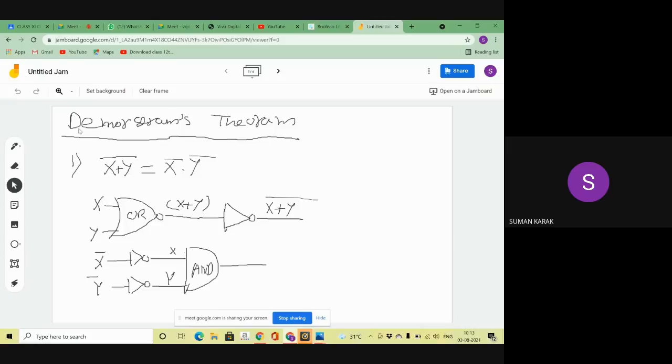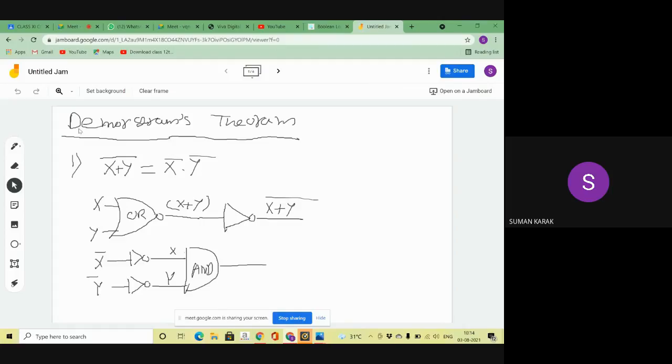Like the associative laws, absorption laws, distributive laws, here I am applying them. Now coming to the De Morgan theorem, please try to understand very carefully. Those students who have not understood, who said some confusion is there, that's why I explain that part. We have two different De Morgan theorems, first and second.